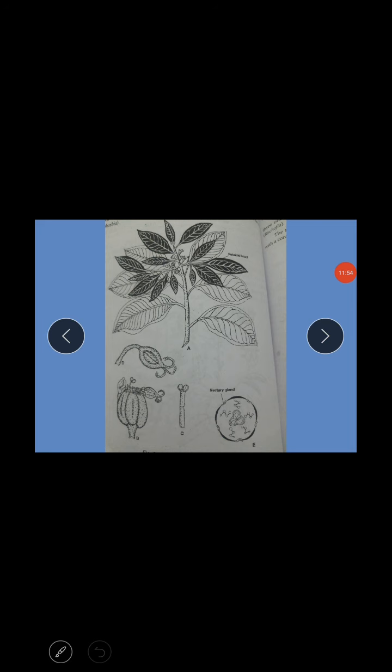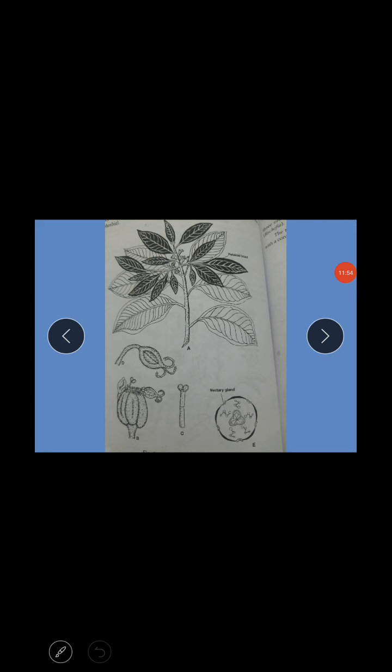The styles are three, often bipartite, free or more or less united. At the base of the ovary, a nectariferous disc is present. This is also very very important, which is annular or separate glands.